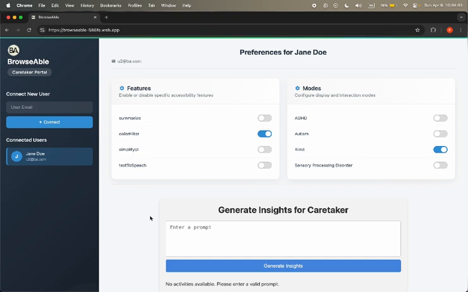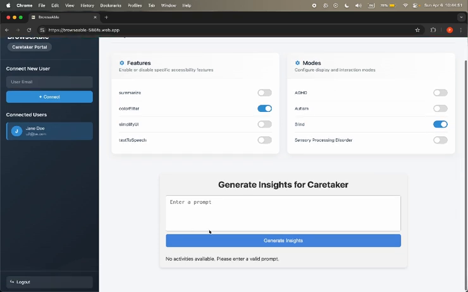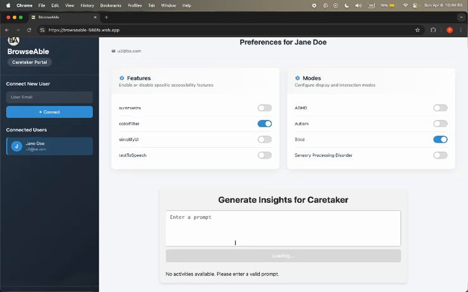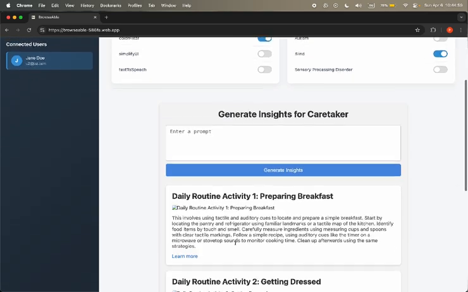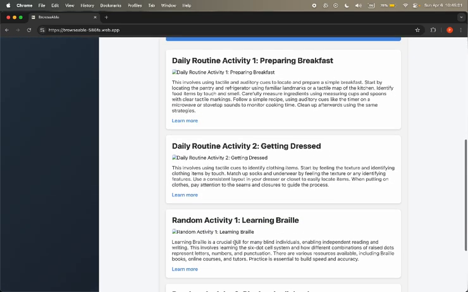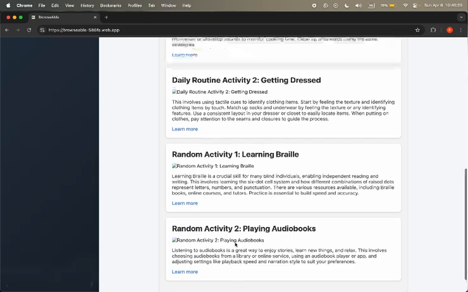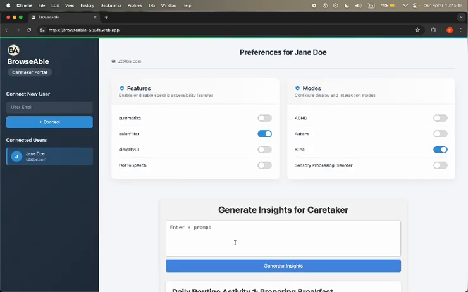This caregiver dashboard also provides the feature for generating daily tasks or activities which can help the user while also giving resources which will help them perform these activities. These insights are based on the user's disorder as well as any strict instructions provided by the caregiver. So this was all of our functionality.